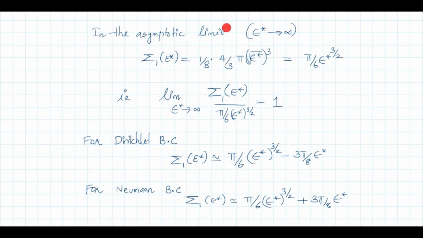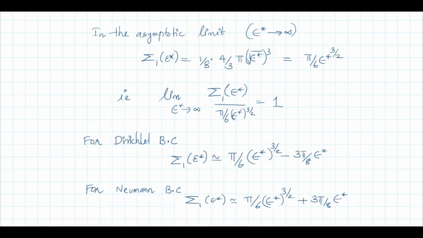Okay, why this condition, I will explain later. Now you can write limit epsilon star tends to infinity sigma 1 of E star divided by pi/6 E star raised to 3/2 is equal to 1. Okay, you can take this to the left hand side and this ratio should be 1. Now for Dirichlet boundary condition there is a correction term of minus 3 pi/8 E star, and for Neumann boundary condition there is a first order correction term of plus 3 pi/8 E star.